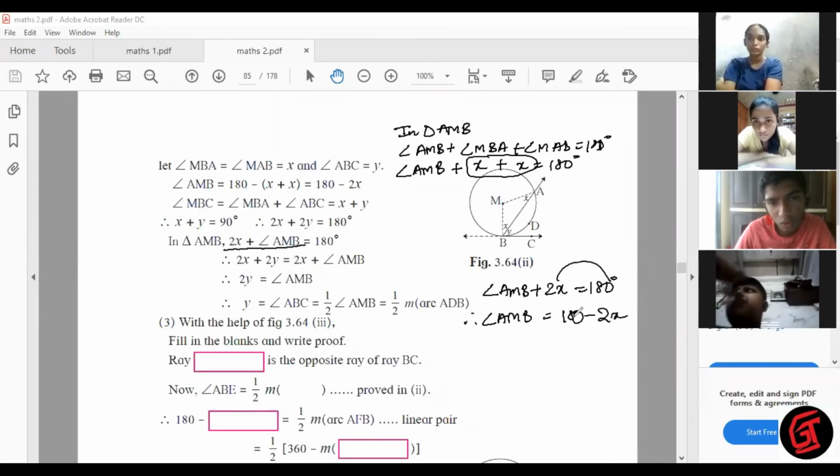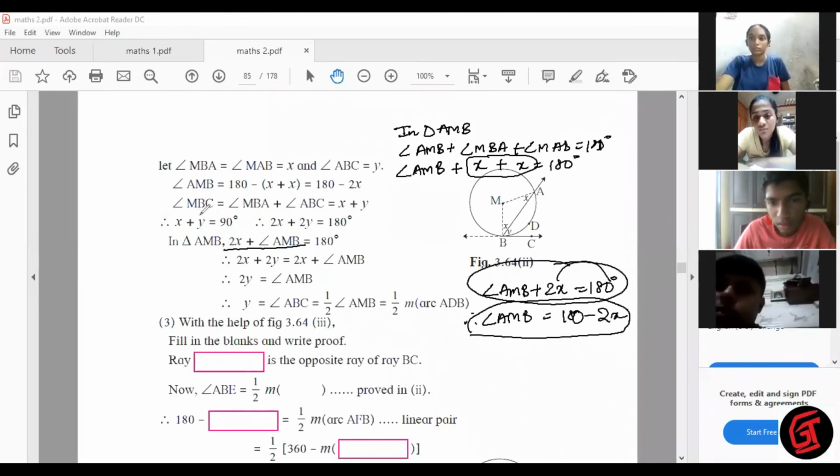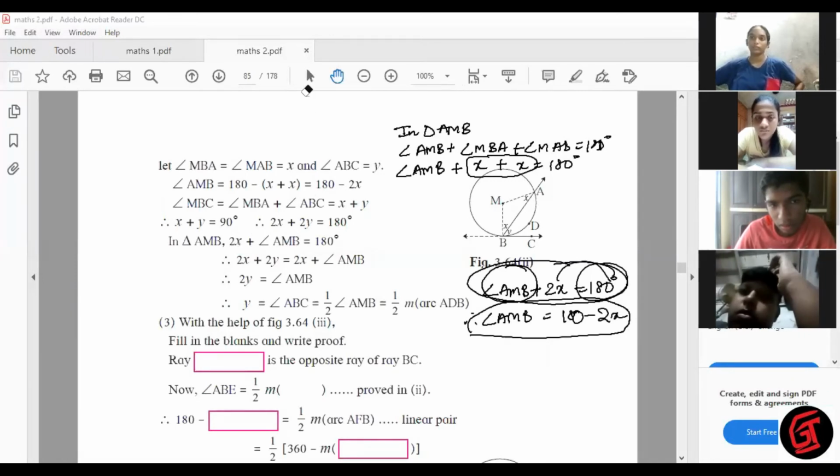How did we get this? Can you see this statement and this statement? Yes. So in this triangle AMB, angle AMB, same thing written here, what I wrote here, plus 2x is equal to 180 degrees. Nothing different. 2x plus angle AMB is 180 degrees.